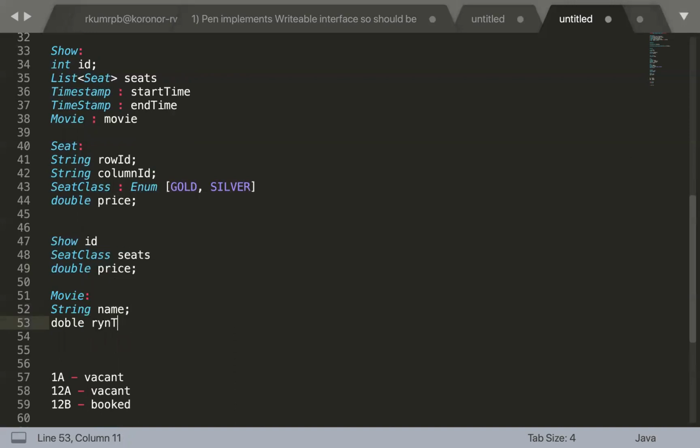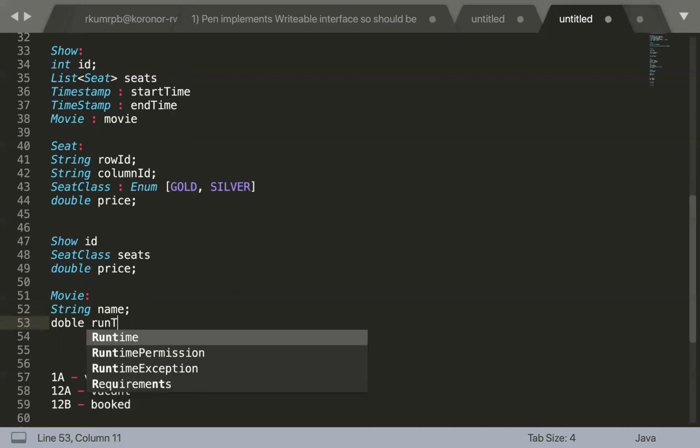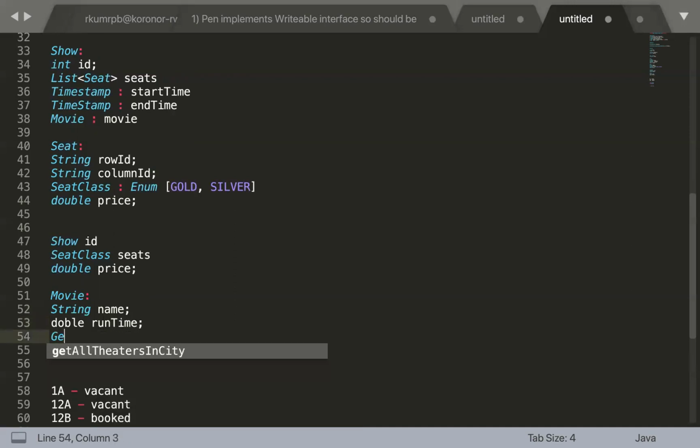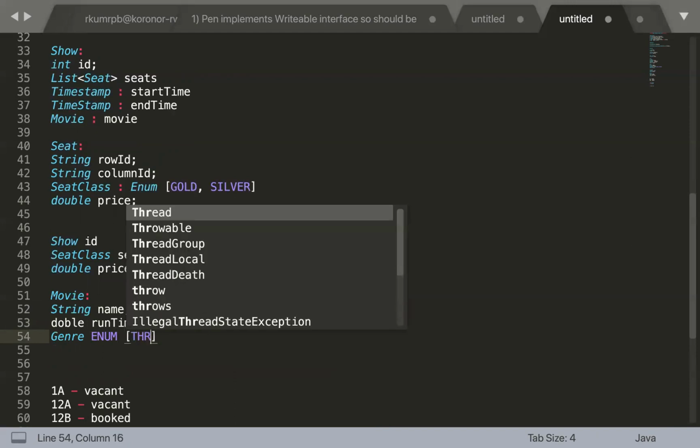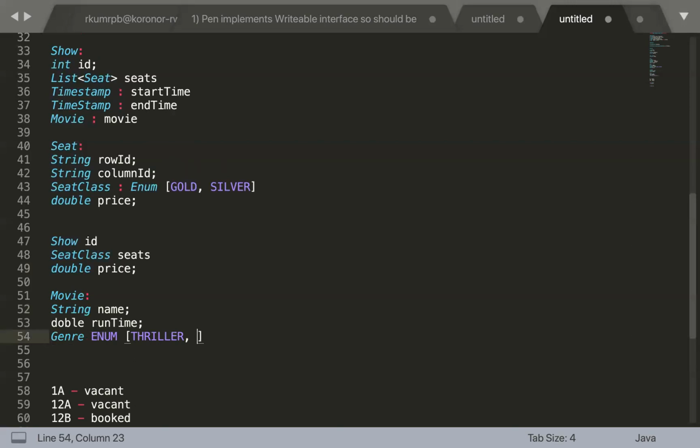run time, meaning how long the movie is, right? And then probably we can have the genre for the movie, whether it's horror, comedy, thriller, and whatever. So probably it is also going to be an enum, right? And it is going to have multiple values. Let's suppose thriller, horror, comedy, and so on, right? And some metadata, whatever you want to associate with the movie. Other metadata, I'm just keeping it.